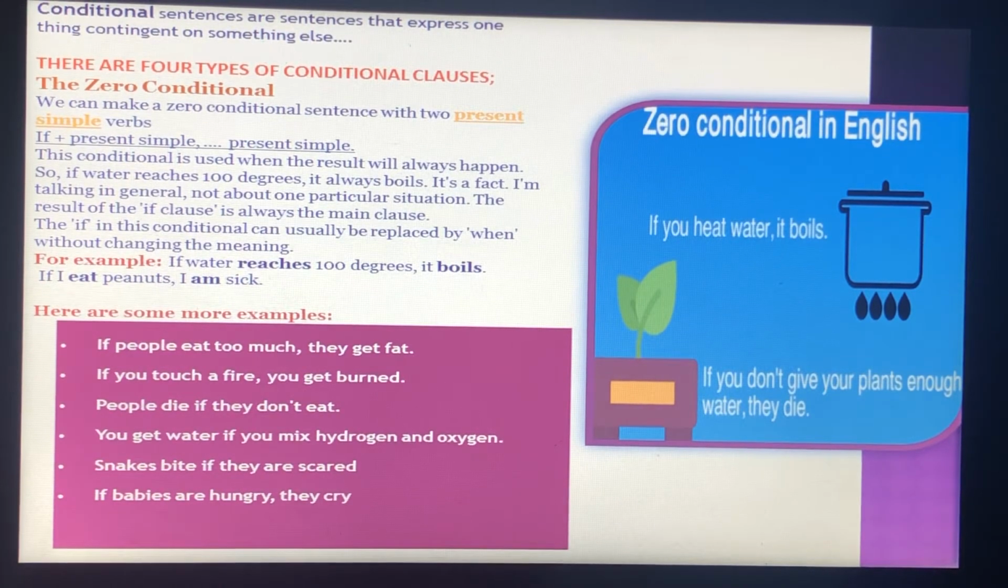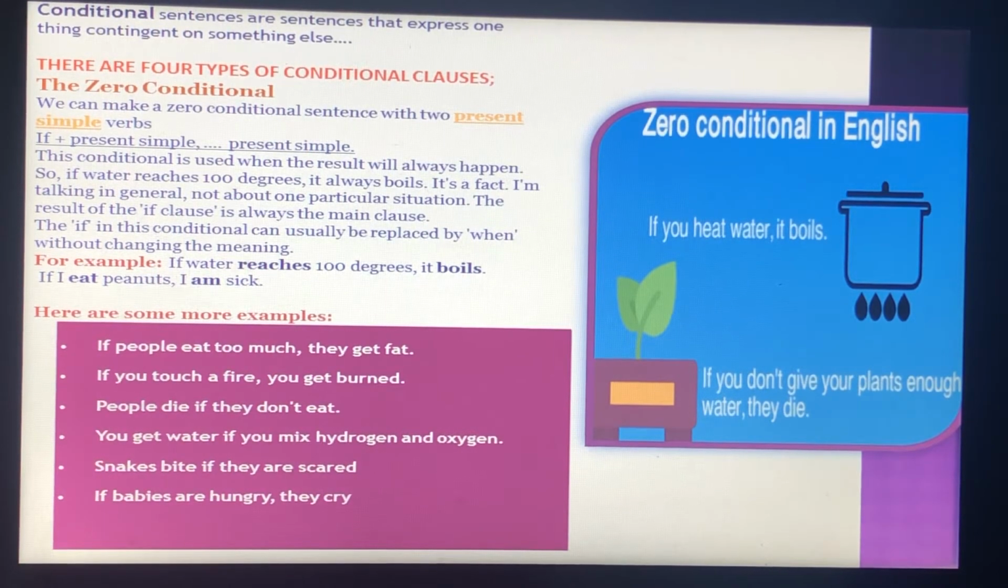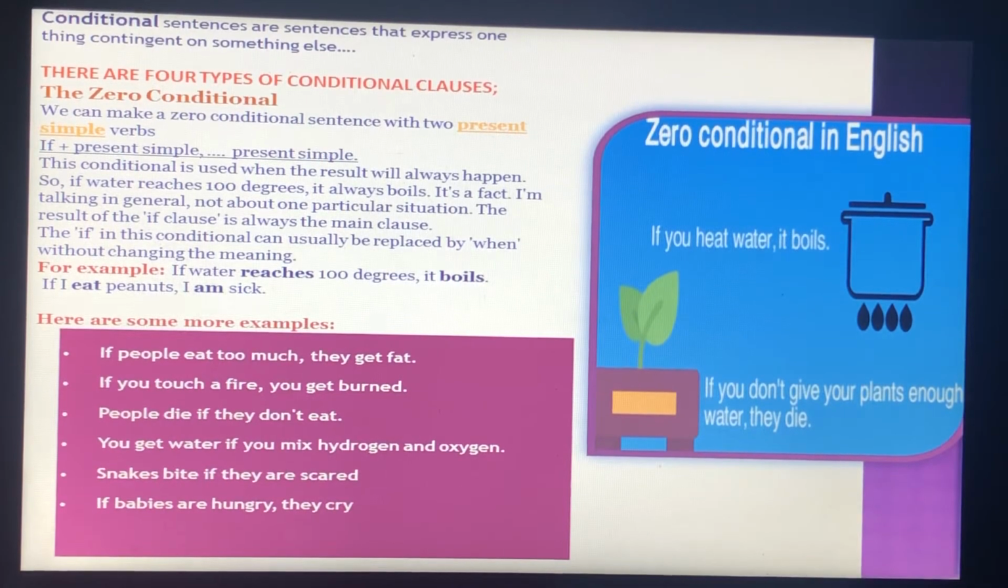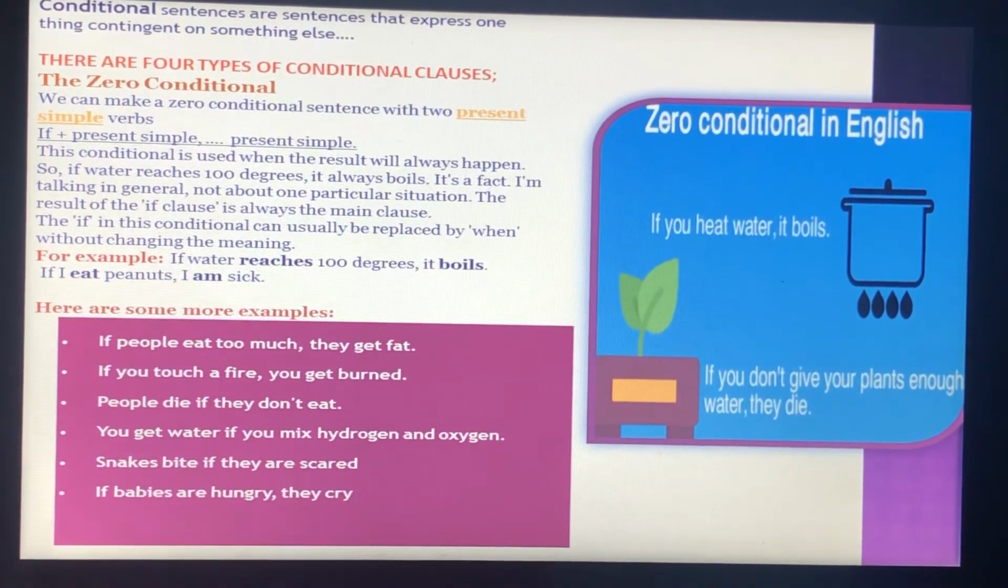Here are some more examples. If people eat too much, they get fat. If you touch a fire, you get burned. People die if they don't eat. You get water if you mix hydrogen and oxygen. Snakes bite if they are scared. If babies are hungry, they cry. So in all the sentences, we can find out that the result will always happen.